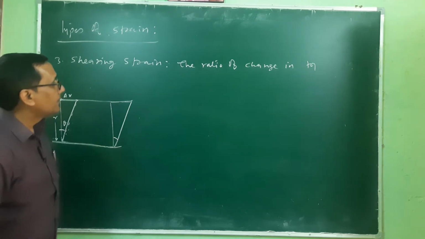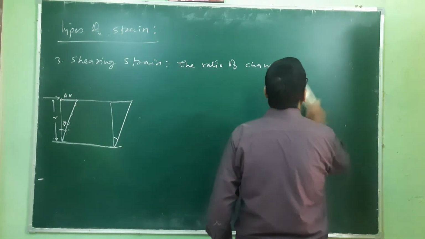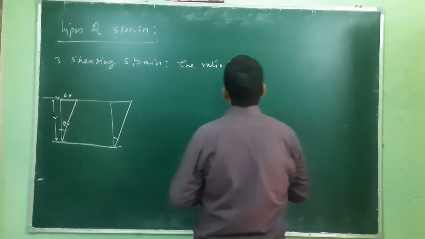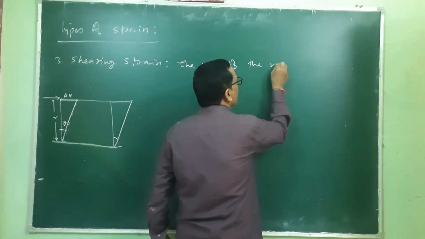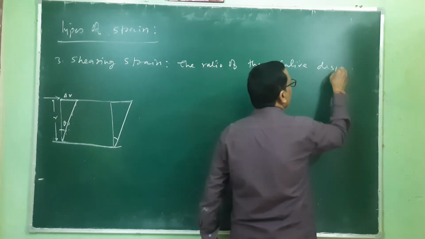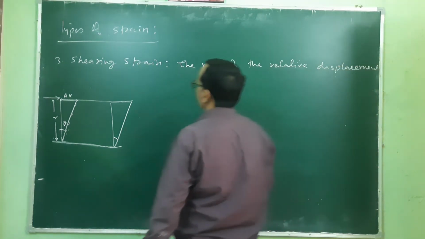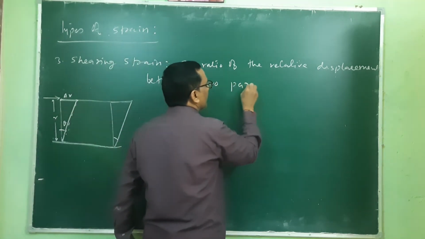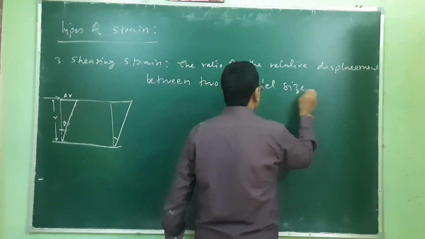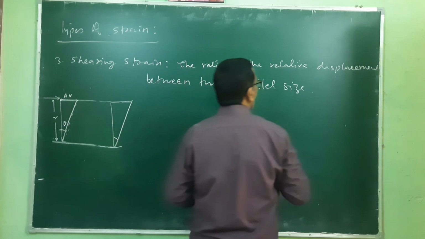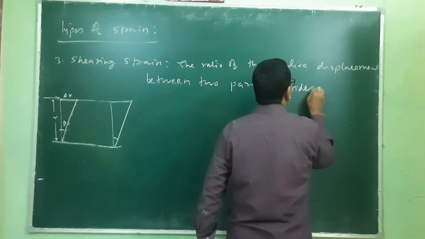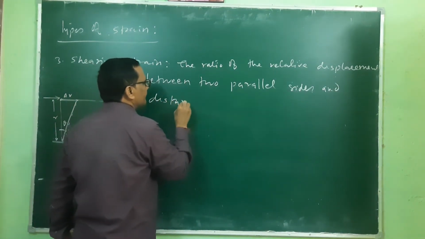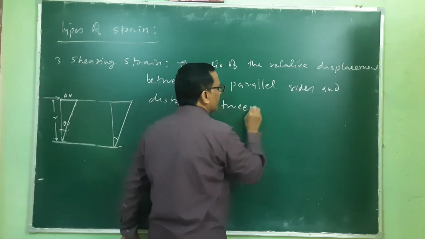This can be written as the ratio of the relative displacement between two parallel sides and the distance between them.